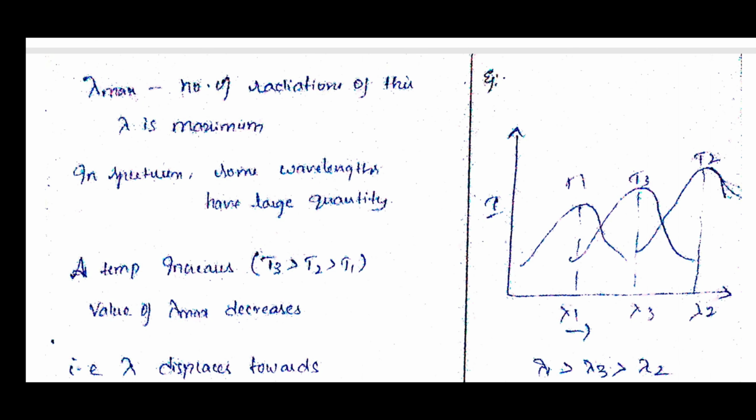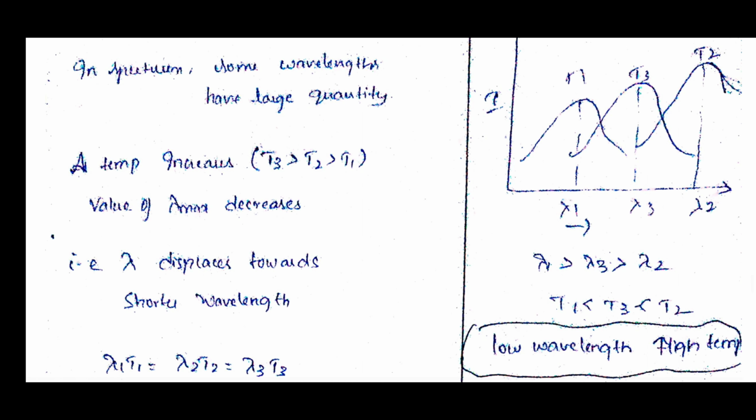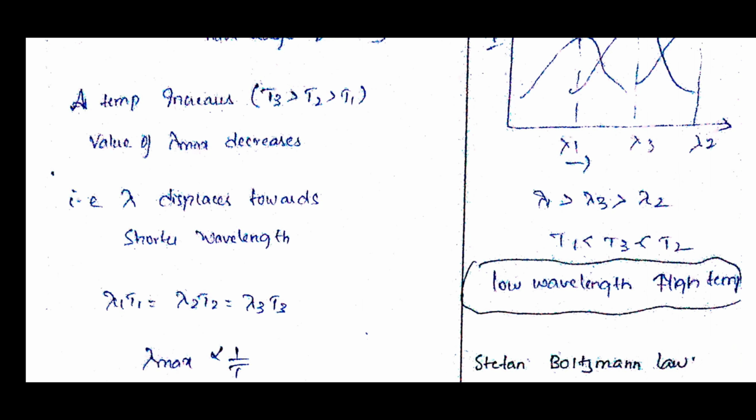T3 is greater than T2 is greater than T1. The value of lambda will decrease. That means lambda displaces toward the shorter wavelength. So how can we write it? Lambda is inversely proportional to the temperature. As temperature increases, the lambda value decreases. So we can write lambda 1 T1 is equal to lambda 2 T2 is equal to lambda 3 T3, as we are studying in the case of the black body.